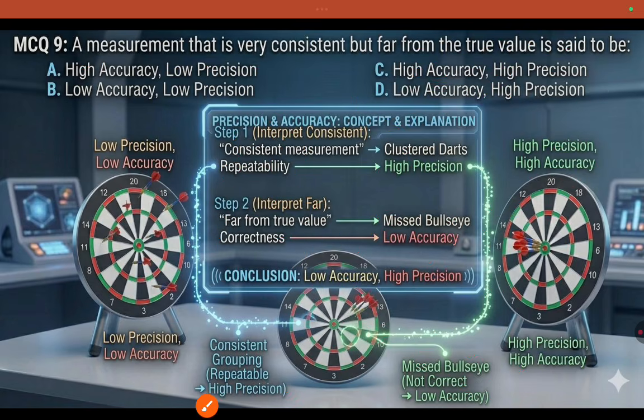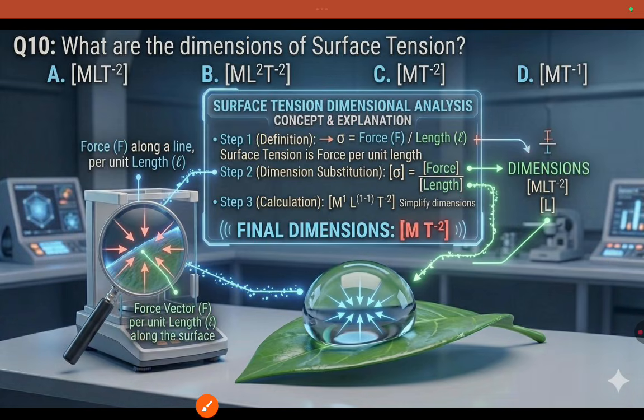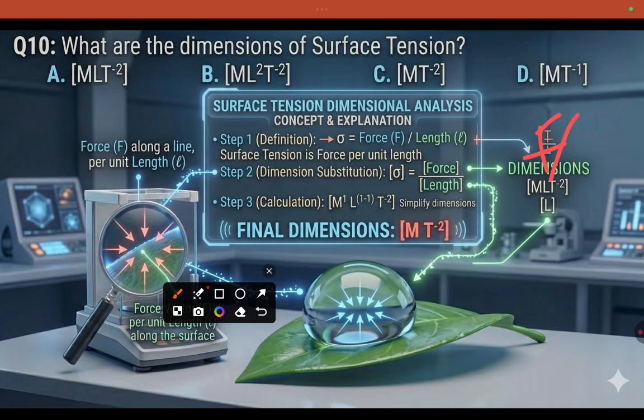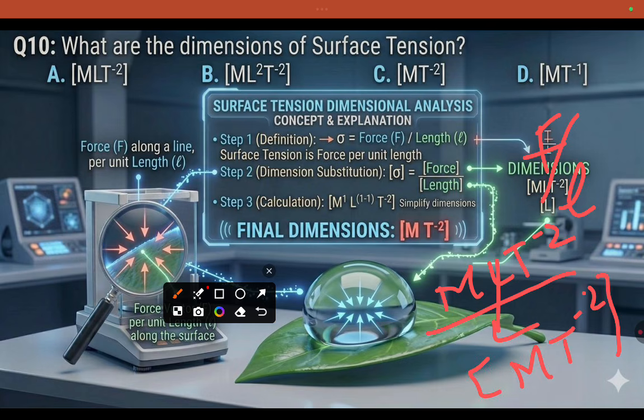Coming to the next one: what is the dimension of surface tension? Surface tension formula is F by L. Force, as you know very well, is MLT minus 2, divided by L, so that is MT minus 2. Surface tension is force per unit length, and the dimension is MT power minus 2.